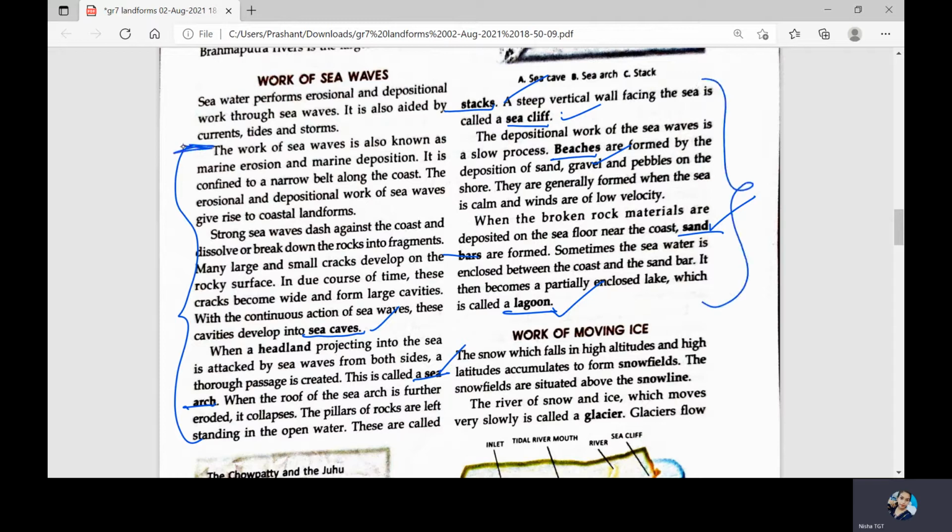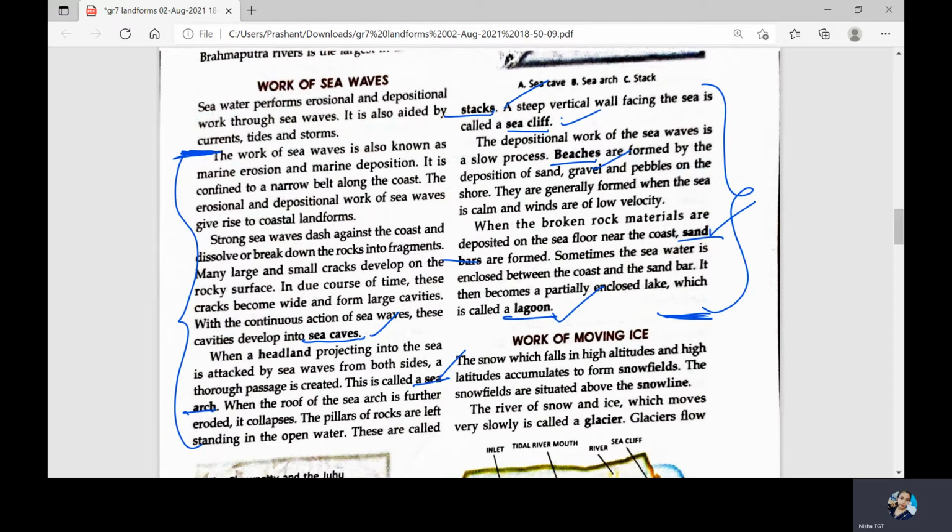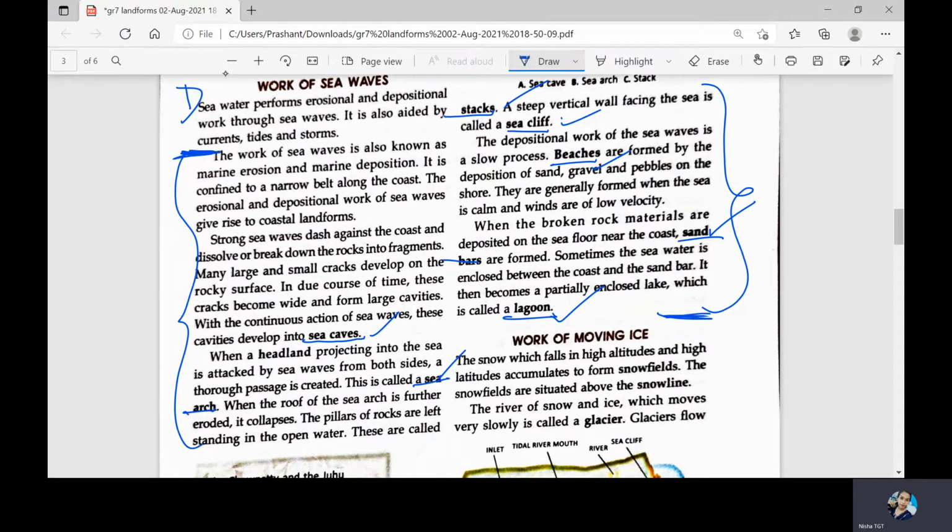For this, you need to refer to this entire paragraph from here till here. No need to write all the lines. Please don't copy down all the points the way I told you. You can also make your answer short and write it. Here you need to prepare the answer on your own. So this will be the answer. This paragraph you can refer to for writing answer D2.